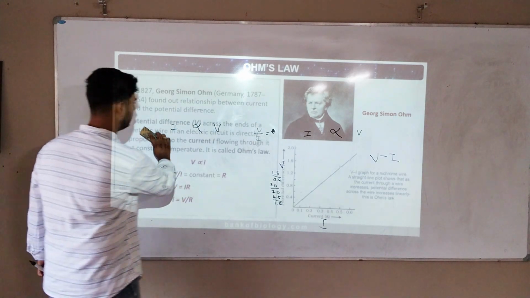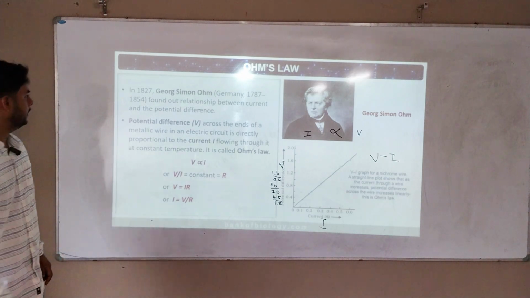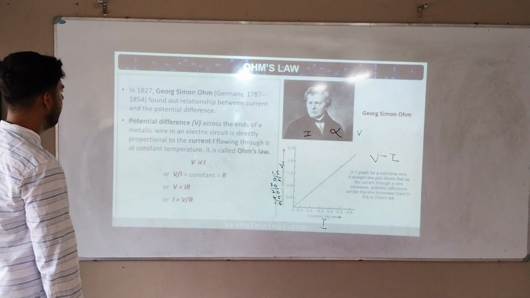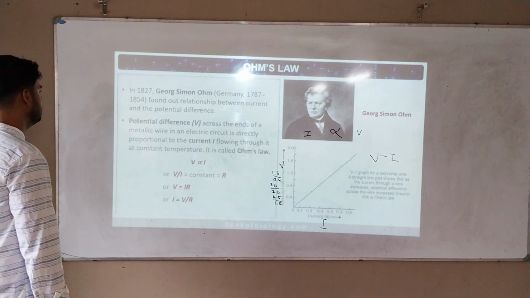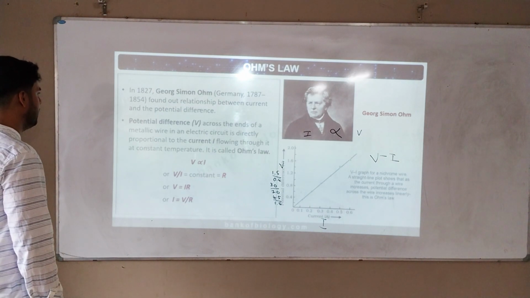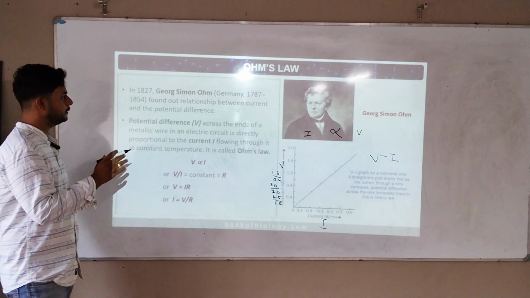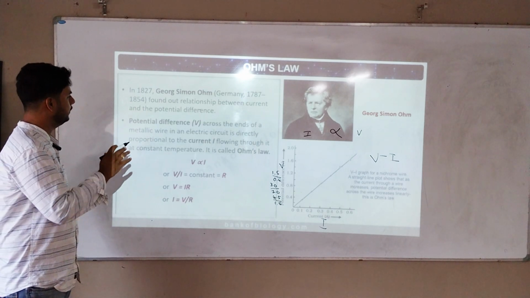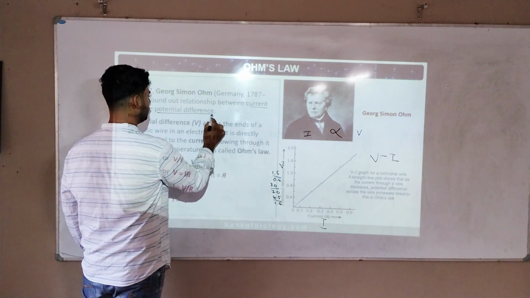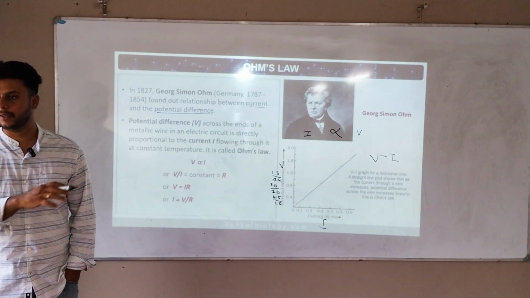Now we will understand what he has done. Read. In 1827, George Simon Ohm, from Germany, 1787 to 1854, found a relationship between current and potential difference. See, now we are understanding. This is the most important thing. His work was that he found the relationship between current and potential difference.